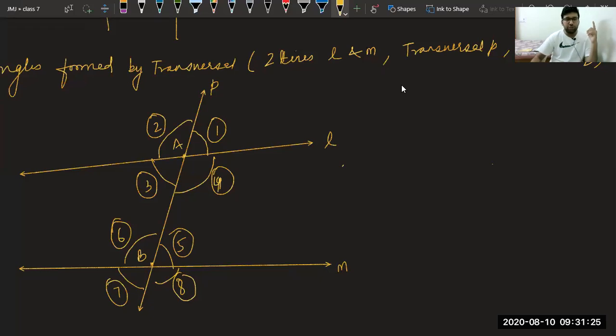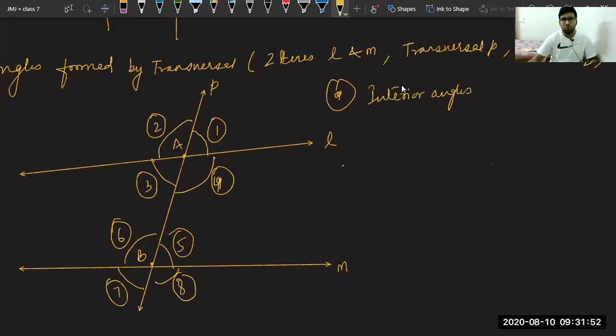Now you can observe there are 8 angles formed when a transversal cuts two lines. So we have angle 1, 2, 3, 4, 5, 6, 7 and 8. We have to understand now what we call these angles. First kind of angles are interior angles.